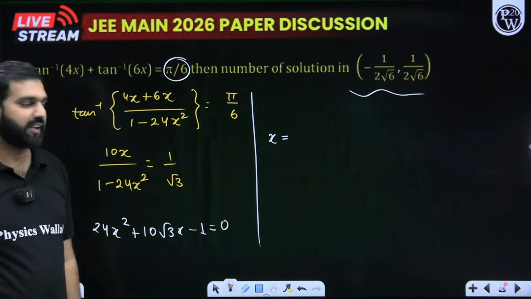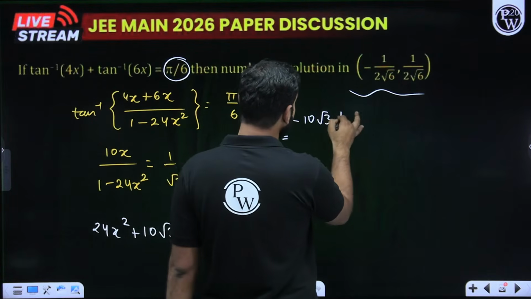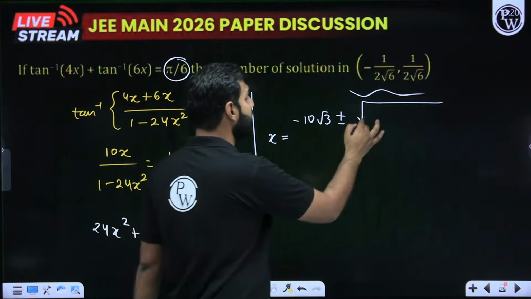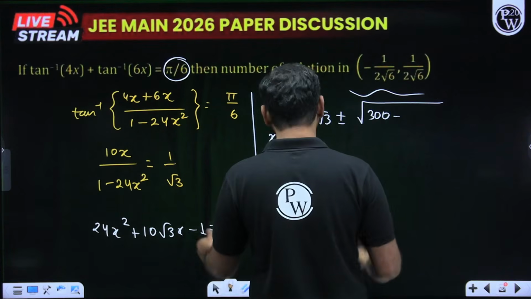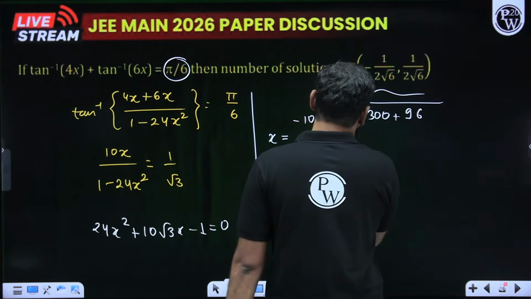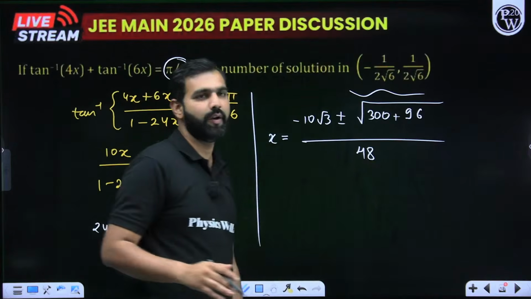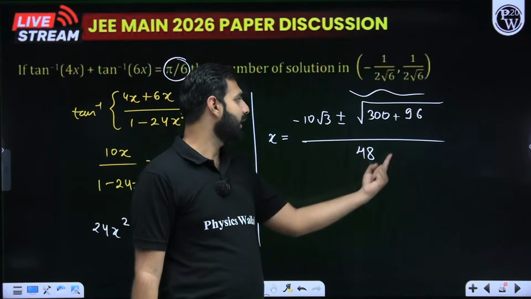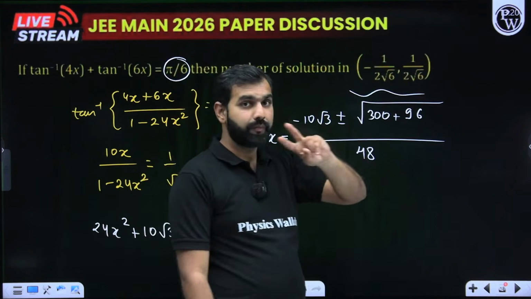quadratic, of course Sridharacharya is what you'll use. So minus b gives you 10 root 3, plus minus under root b square. So 10 root 3, 100 into 3, that is 300, minus 4ac. So 4 into minus 1, that is plus 4 into 24, that is clearly how much? 96, divided by 2a, that is 48. So here comes a little bit of calculation into the picture. All you got to do is simply figure out the value of this expression and calculate it a little. So here two values you'll receive.